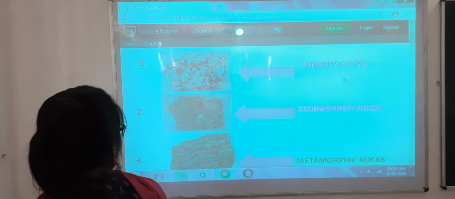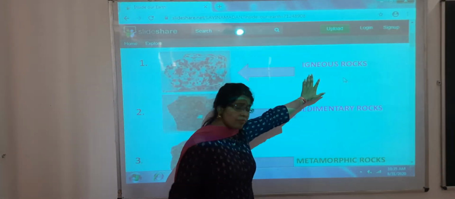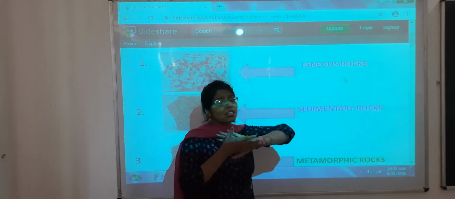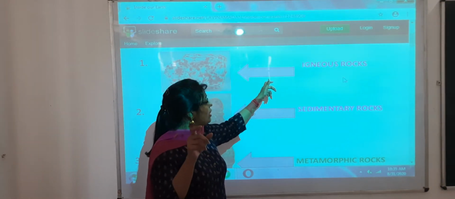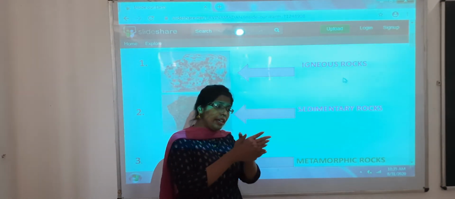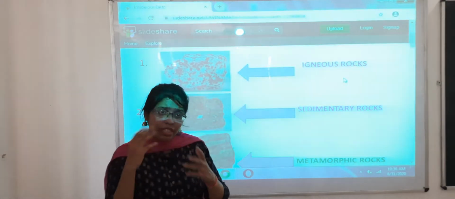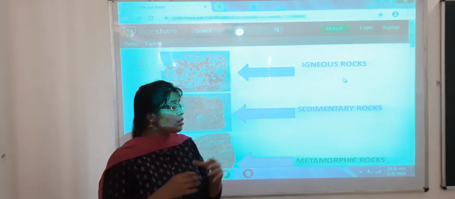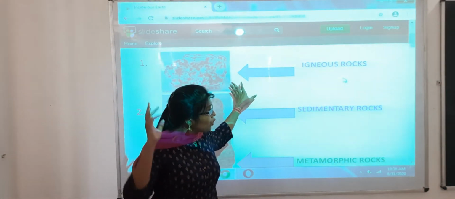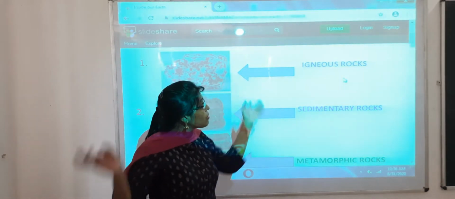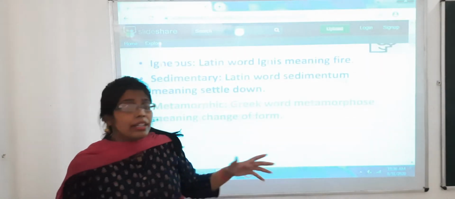Now what are igneous, sedimentary and metamorphic rocks? So students, what does the term igneous actually mean? Igneous is derived from the word ignis, which means fire. Now why do we relate it to fire? It is because it comes from lava. You have seen volcanic eruptions. These rocks are generally found from the lava that comes out. So what happens is that the lava comes out and this lava forms this type of rock known as igneous rock.